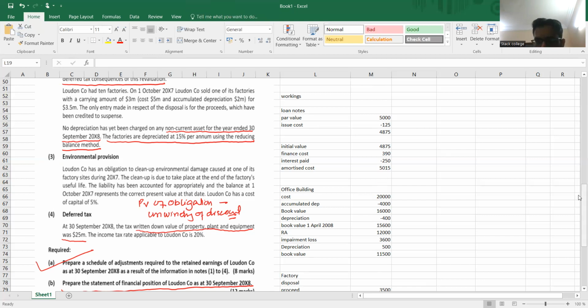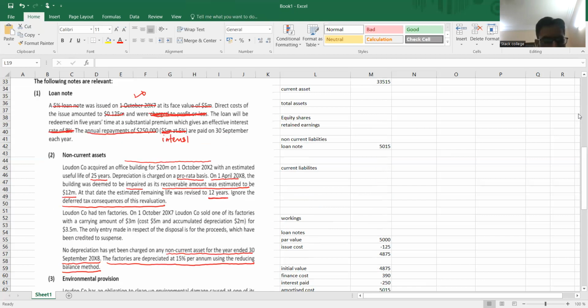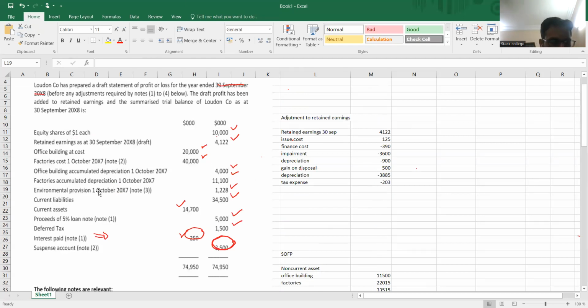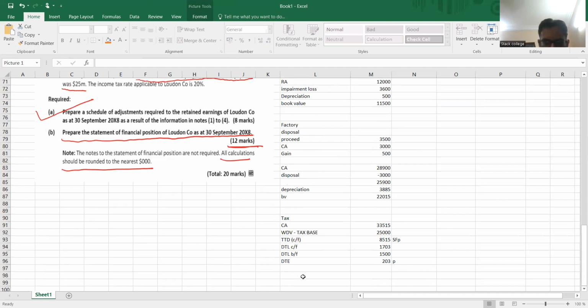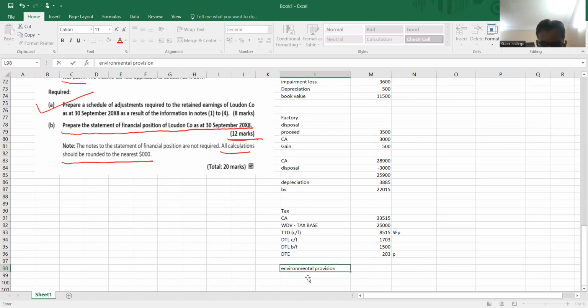Now see, in the trial balance, we have been given the environmental provision at 1st October worth 1,228. Now let me work out the environmental provision opening balance, brought forward.